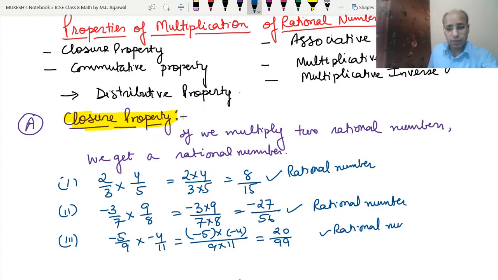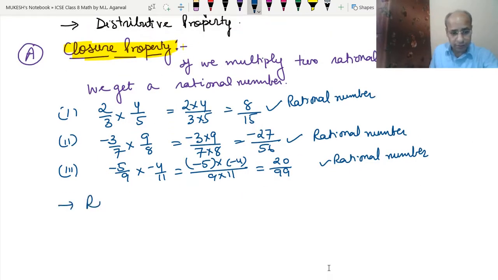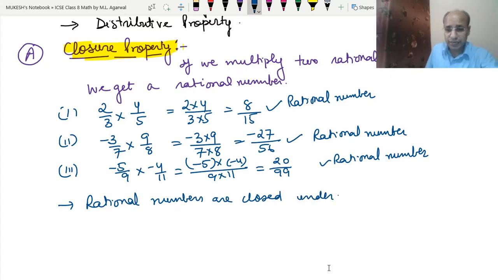So in all 3 examples, when we are multiplying 2 rational numbers, we are getting a rational number. Any number of rational numbers we multiply, we will always get a rational number. So that means the rational numbers are closed under multiplication, same as addition and subtraction.